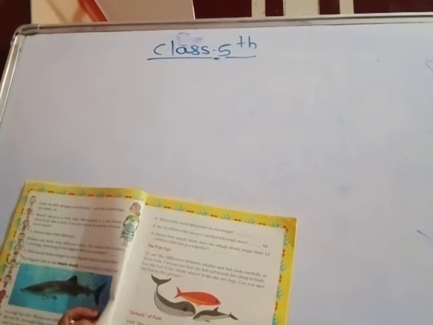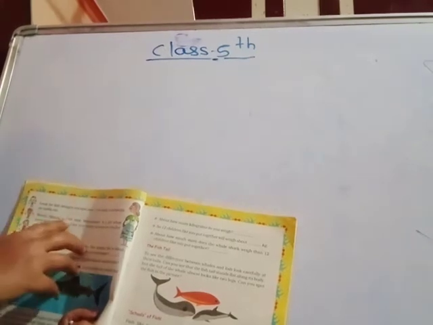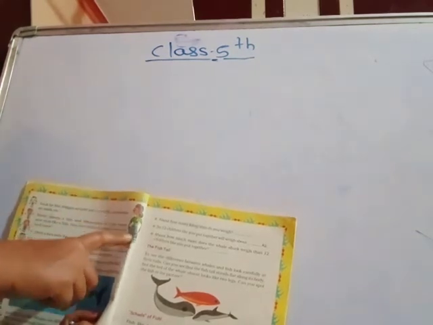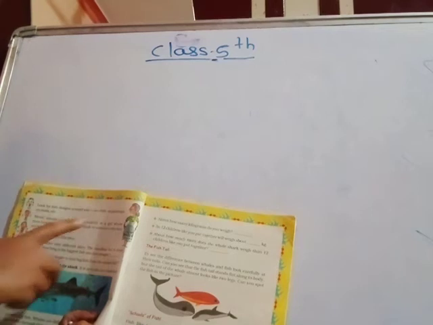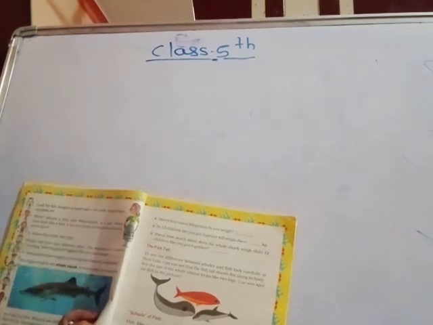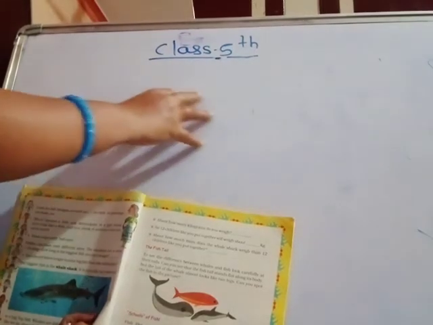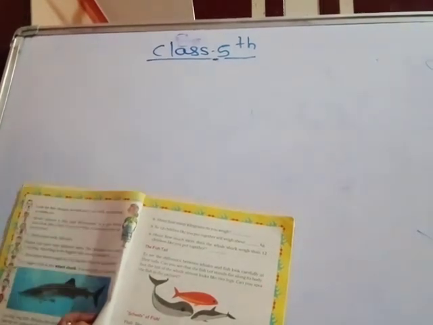Meen means a fish, M-E-E-N. Meen means fish, and Meenakshi is a girl whose eyes look like a fish. Can you think of someone who has such eyes? Draw a fish with fish eyes.